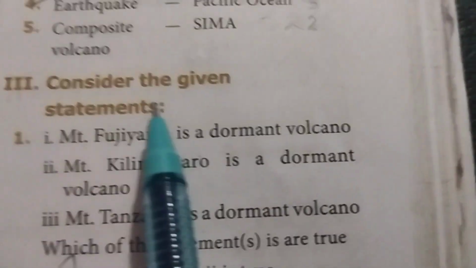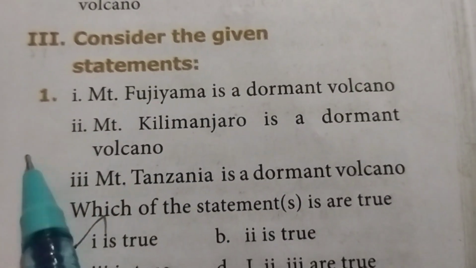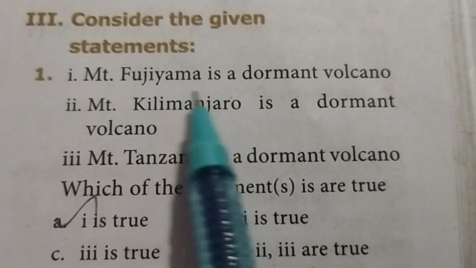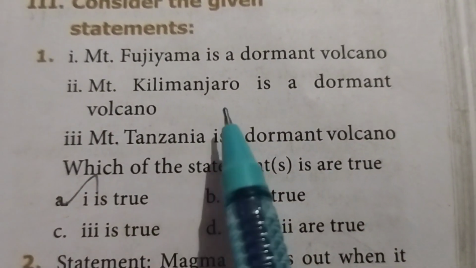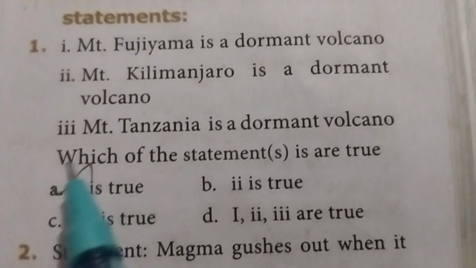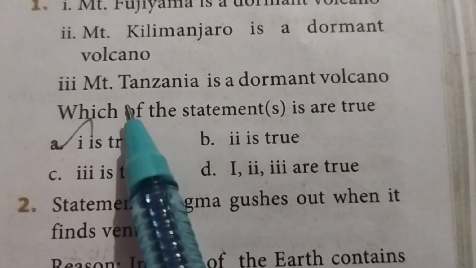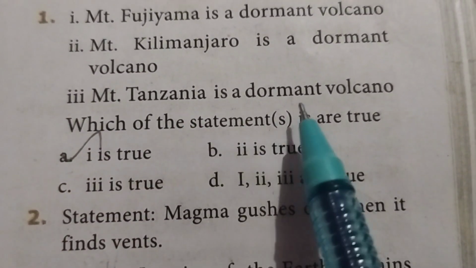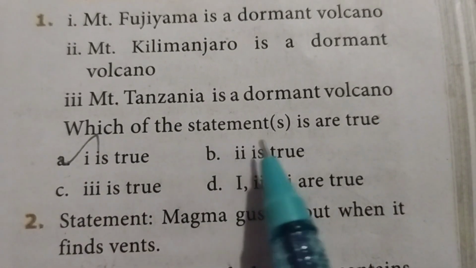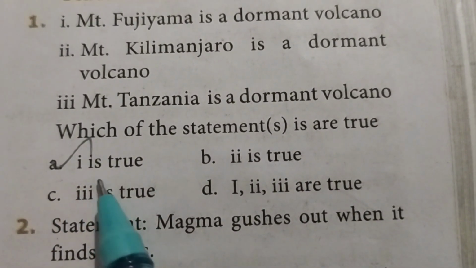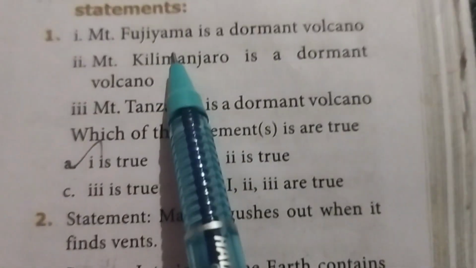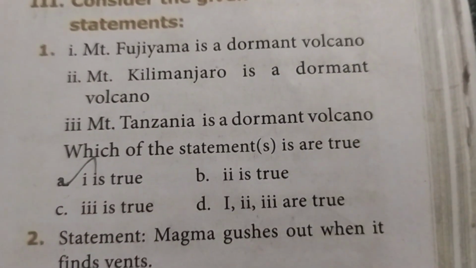Third Roman letter, consider the given statement. First one, Mount Fujiyama is a dormant volcano. Second one, Mount Kilimanjaro is a dormant volcano. Third one, Mount Tanzania is a dormant volcano. Which of the statement is true? Option A, first one is true. Mount Fujiyama is a dormant volcano.